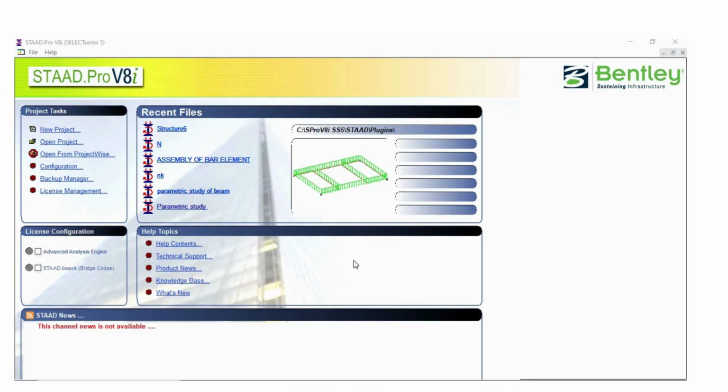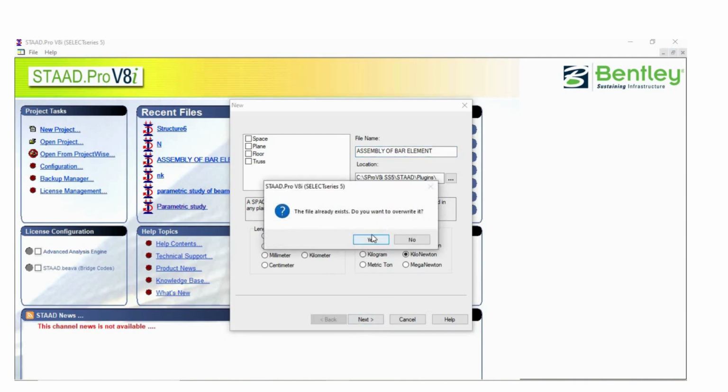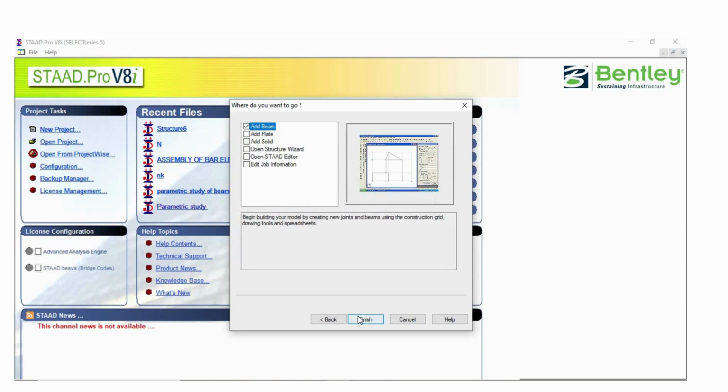Hello everyone, today we discuss the analysis of an assembly of bar elements. First of all, click here on new project and give the file name: assembly of bar element. The unit is meter and kilonewton. Next, add beam, finish.